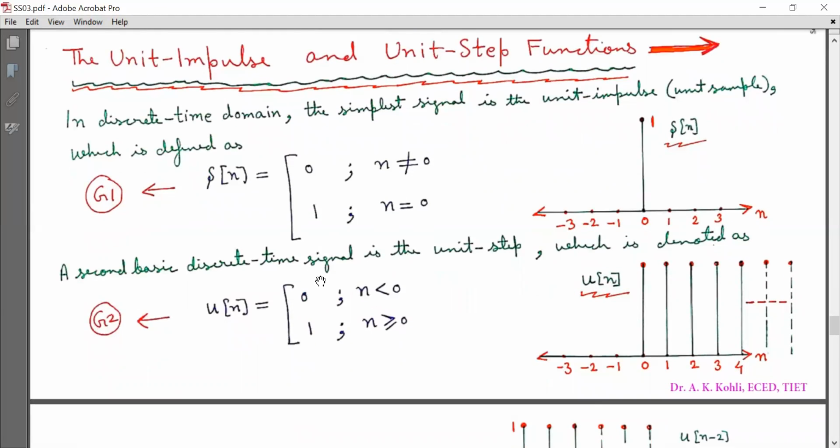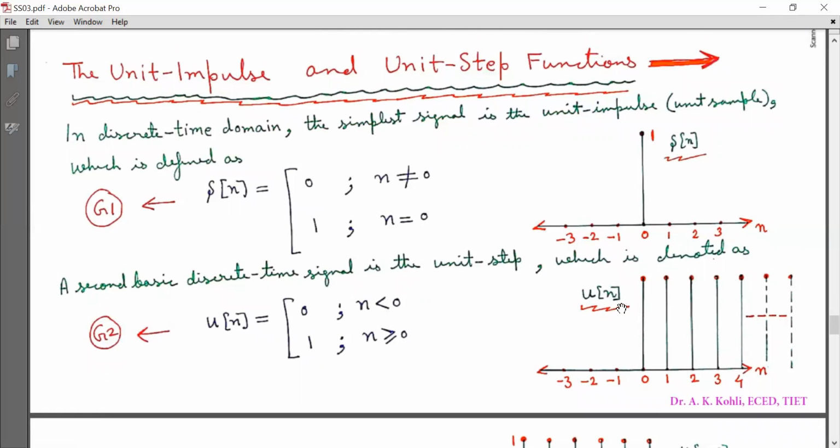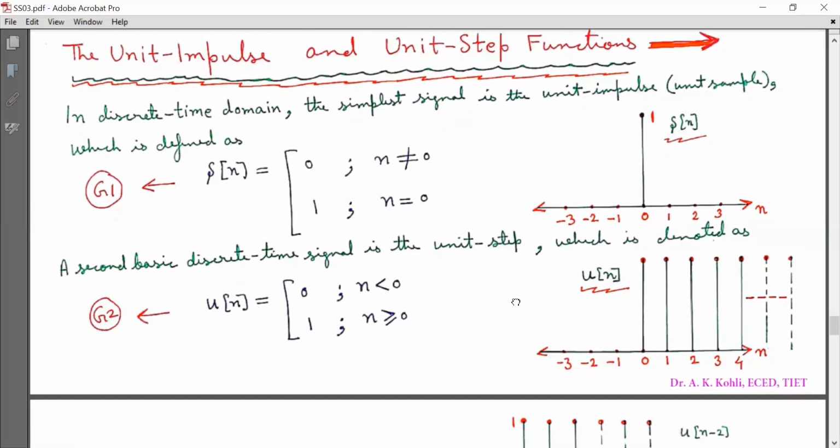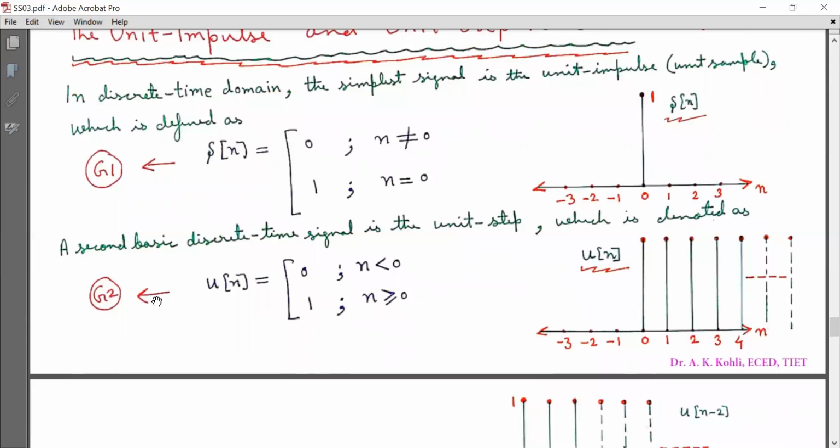A second basic discrete time signal is the unit step, denoted as u[n], which is equal to 0 for n less than 0 and 1 for n greater than or equal to 0. Graphically, u[n] is plotted with respect to n. At n equal to 0 it has amplitude 1, at 1 it has amplitude 1, and so on. So this is the graphical view of u[n]. Mark it as equation G2.